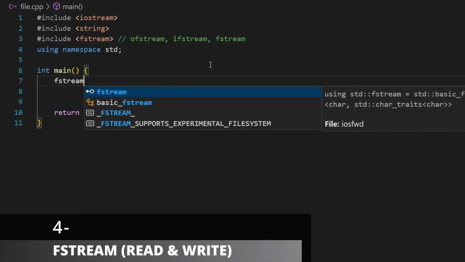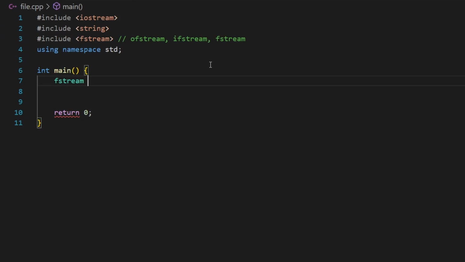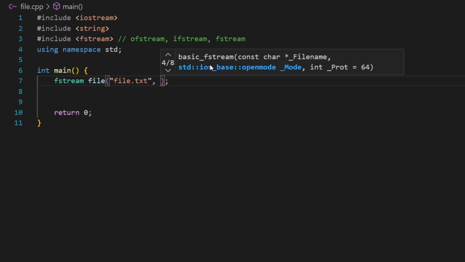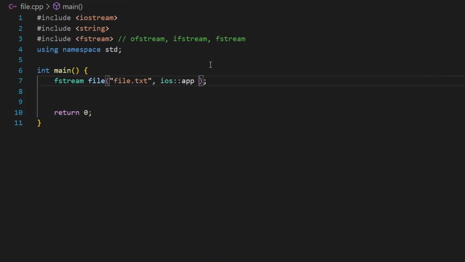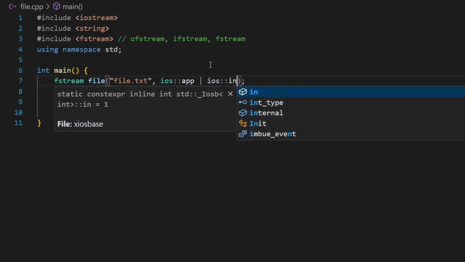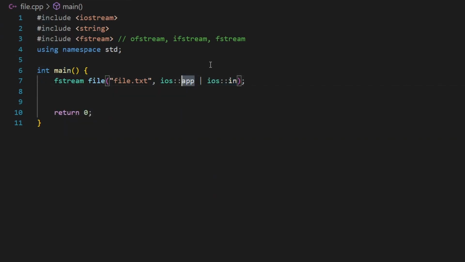Now let's go ahead and learn about Fstream. Fstream is the general type of Ofstream and Ifstream, so it combines both of them. We could read and write using an Fstream object. So I'll name my object file again like this, and now I need to pass a couple of parameters. First will be the file name, and next will be the mode. Because we're using Fstream, we need to combine reading and writing modes or flags. So I'm going to say ios::app, this is to write, and I'll use the OR operator and use ios::in. I am combining reading and writing.